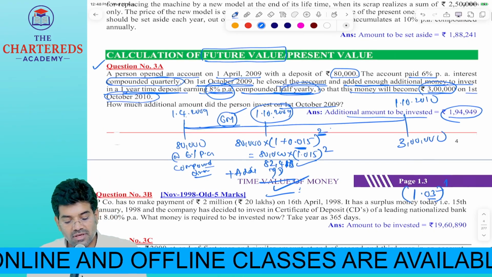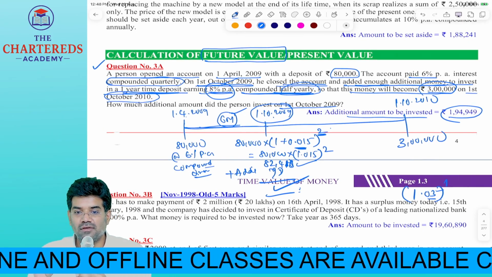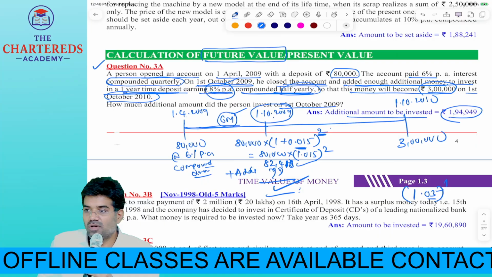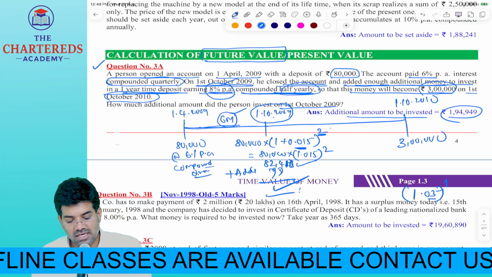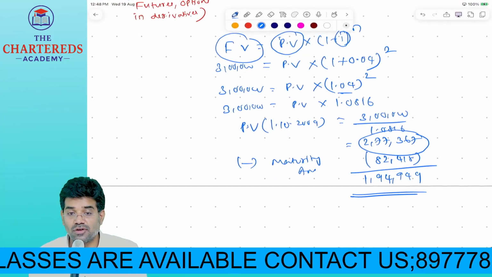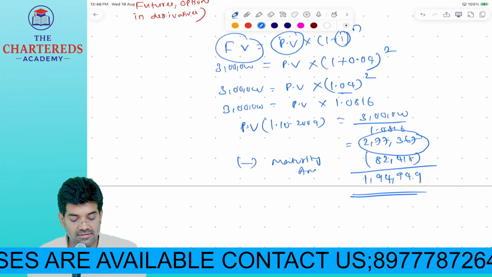So here we applied a future value of single cash flow or multiple cash flows. Single cash flow only. It was future value of single cash flow. So in your notebook you can present an answer for question number 3A.